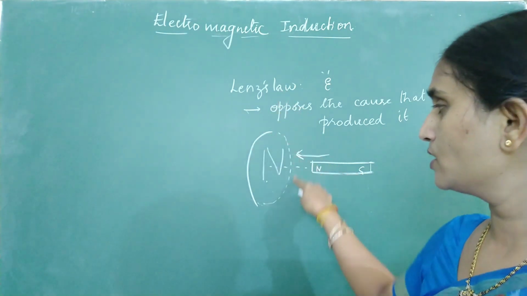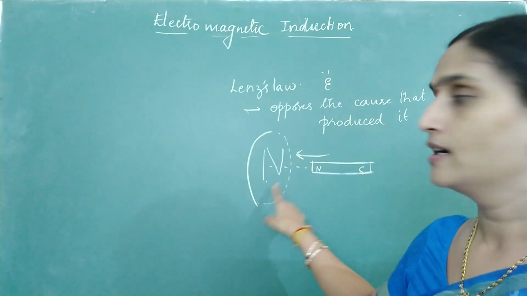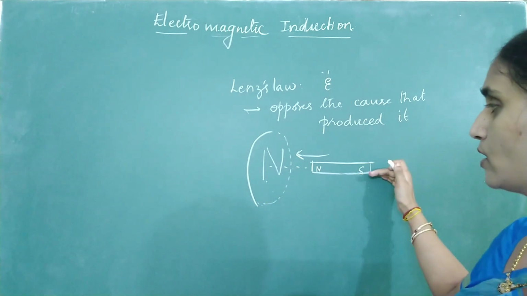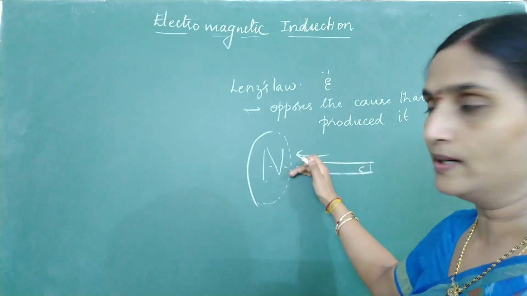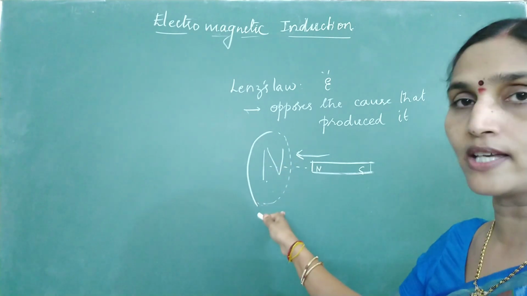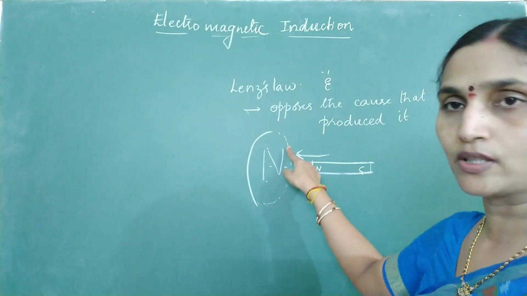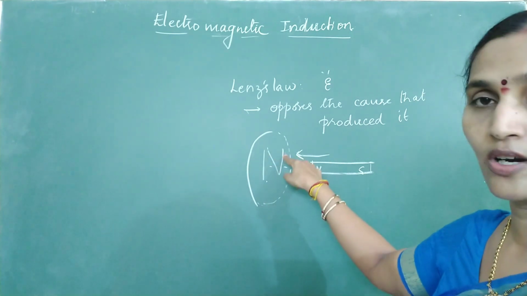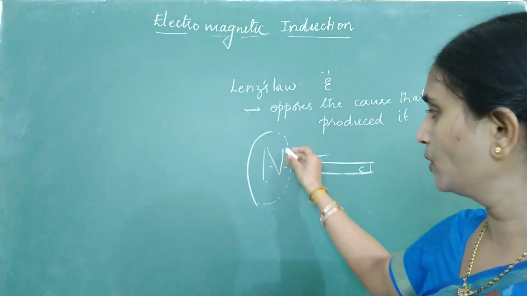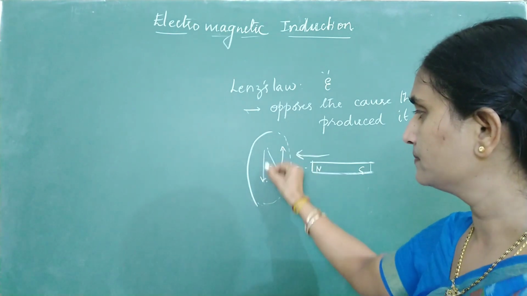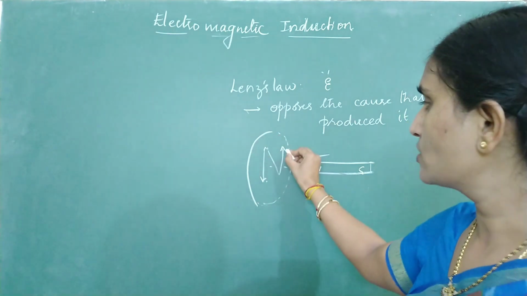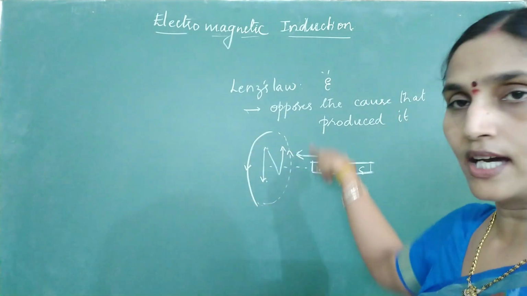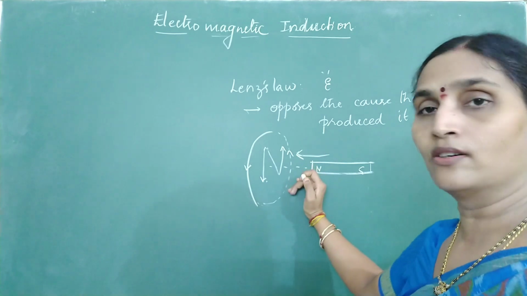Again, what does the statement of Lenz's law say? The direction of induced EMF is always such that it opposes the cause that produced it. That means when you move a north pole close to a circular loop of wire, the face of the coil facing the magnet will induce a north pole. You can get the direction of current just by using this shortcut method. If this is a north pole, give arrows to N. The direction of current in the circular loop is like this. It is anti-clockwise when you view from the side of the magnet.